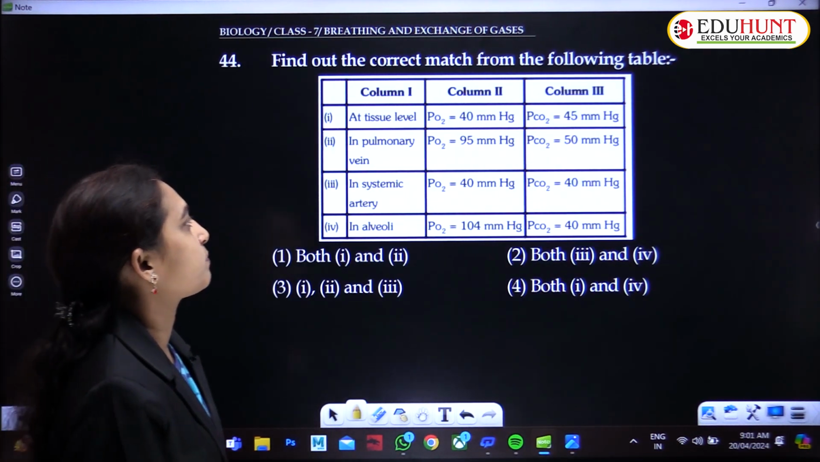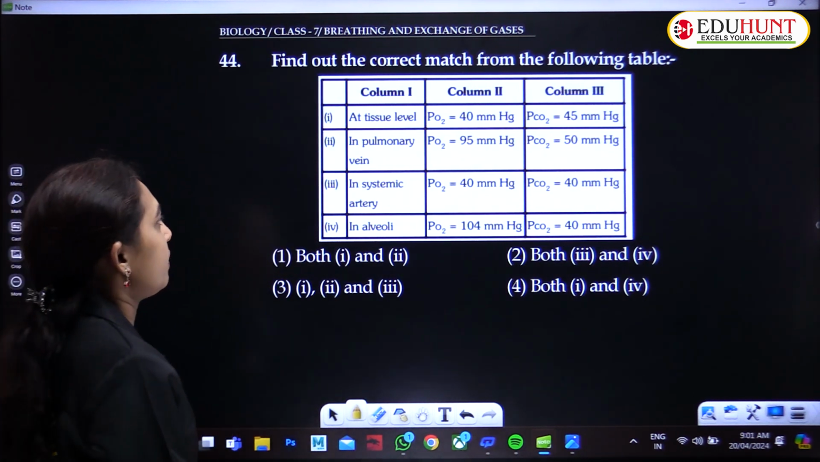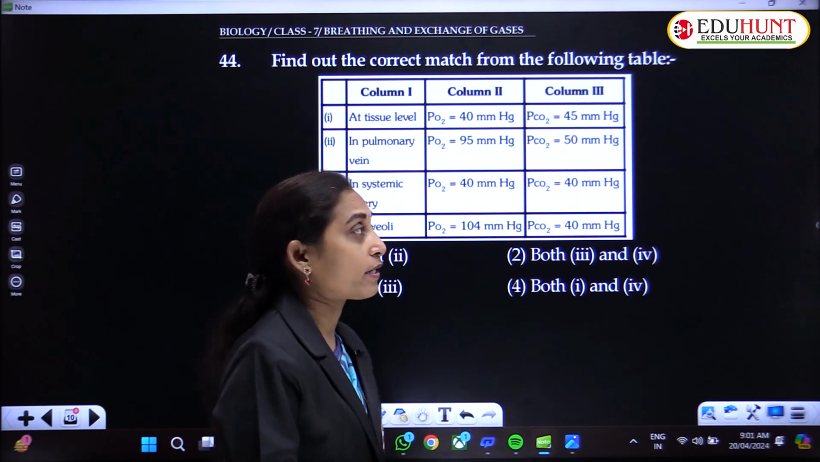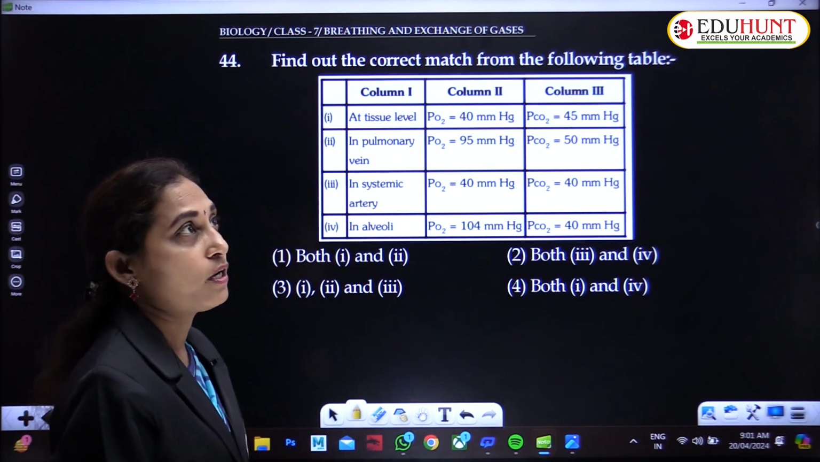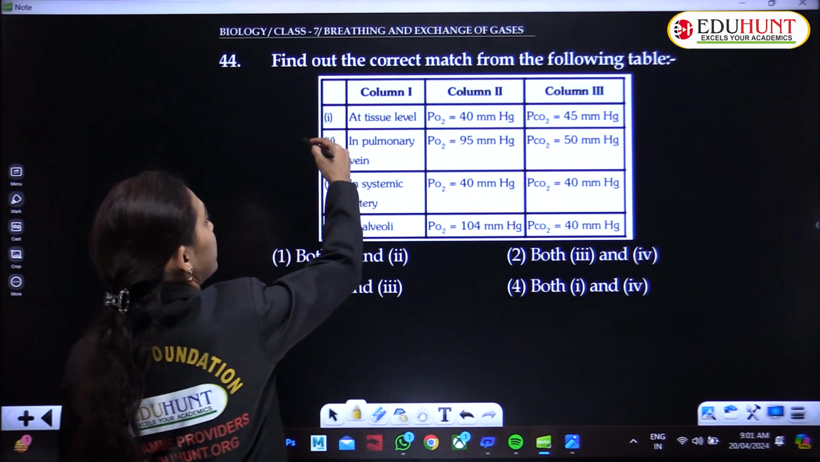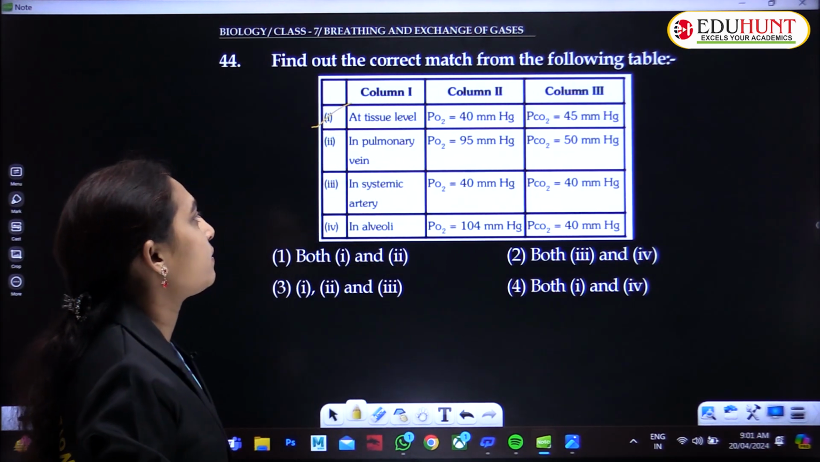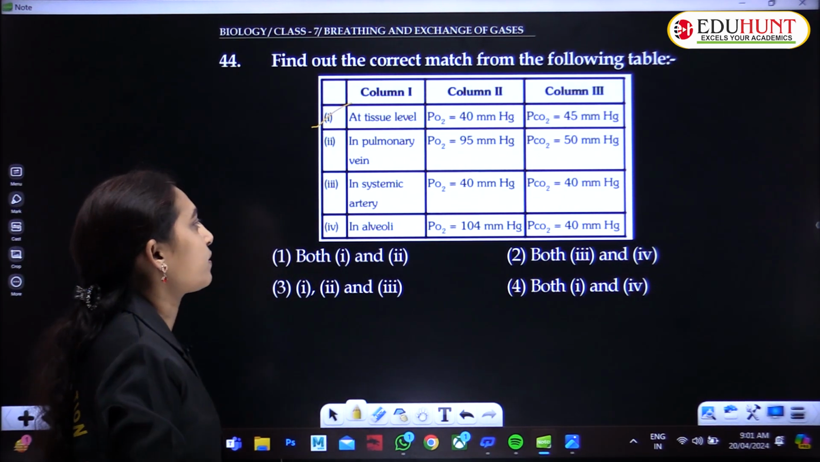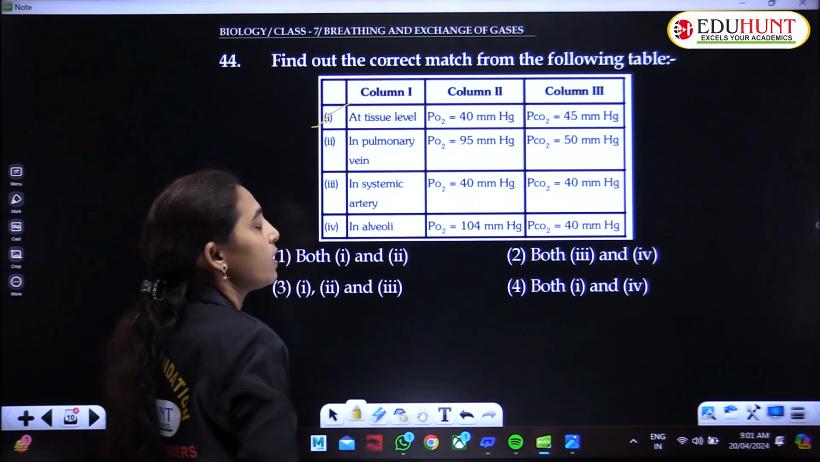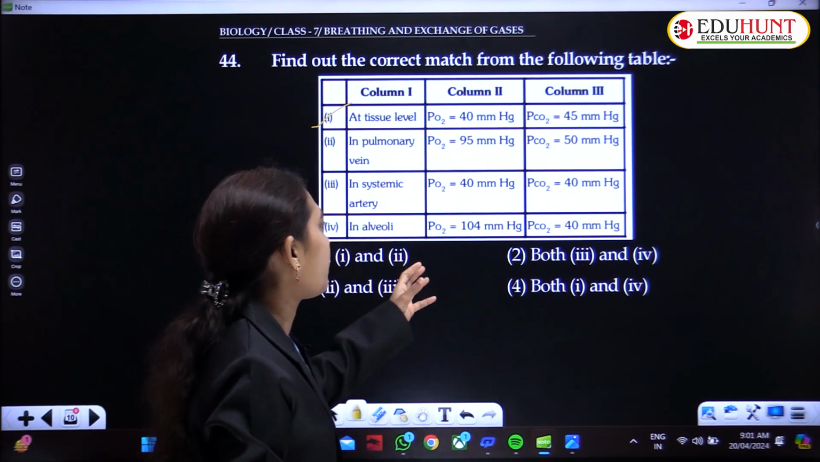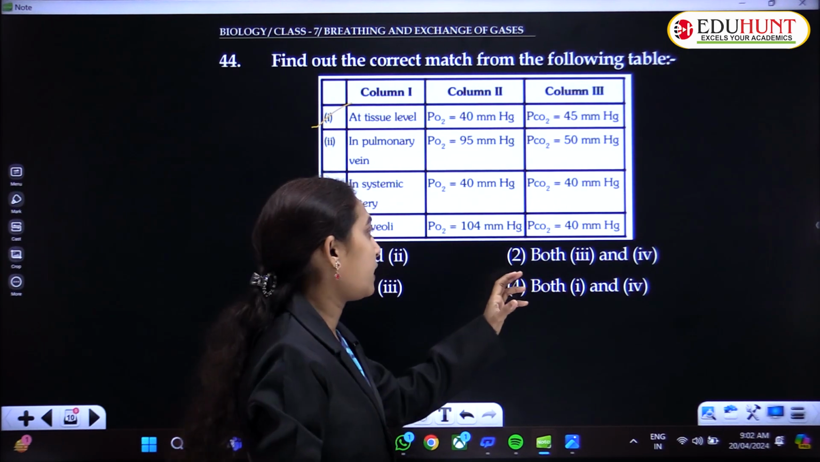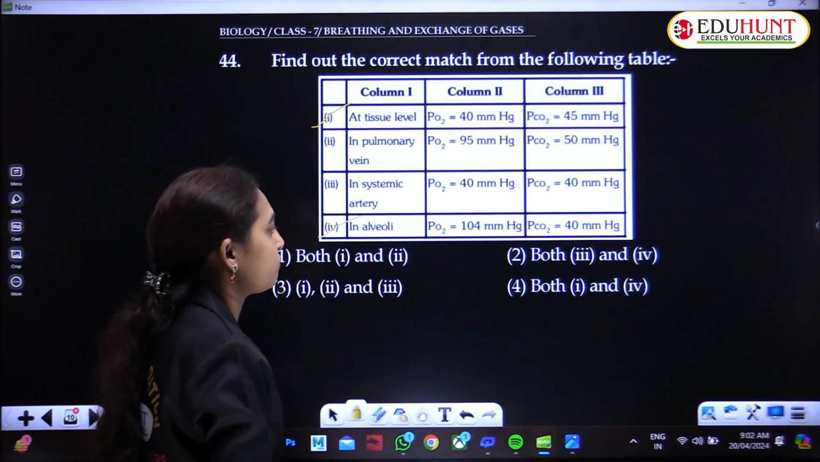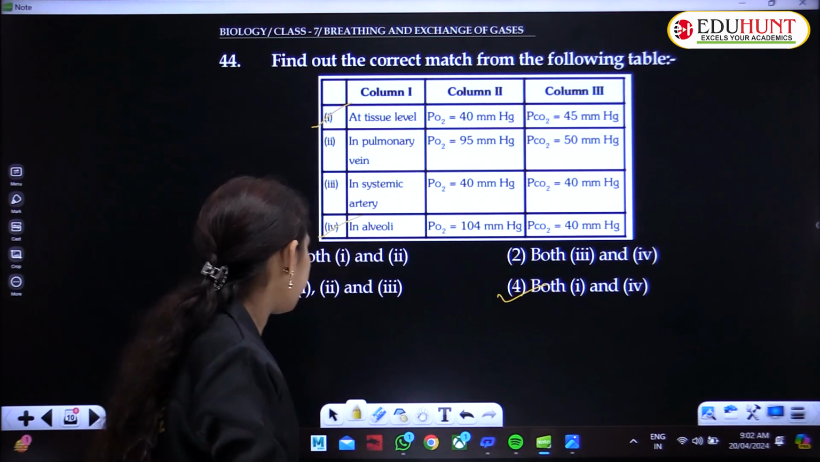Find out the correct match from the following table. At tissue level, PO2 is 40 mmHg and partial pressure of carbon dioxide is 45 mmHg. It is correct. In the pulmonary vein, PO2 95 and PCO2 50 is wrong. And in systemic artery, 40 and 45 is also wrong. In alveoli, PO2 is 104 mmHg and the partial pressure of CO2 is 40 mmHg. So both 1 and 4 are correct.